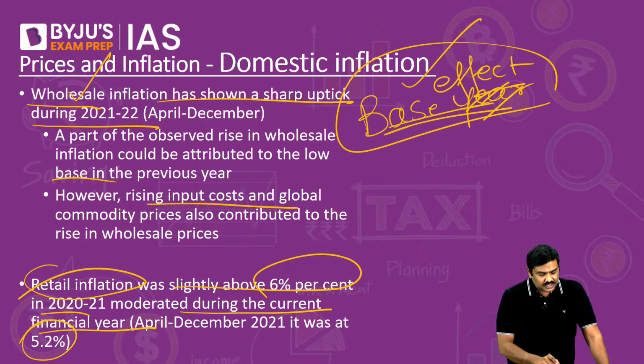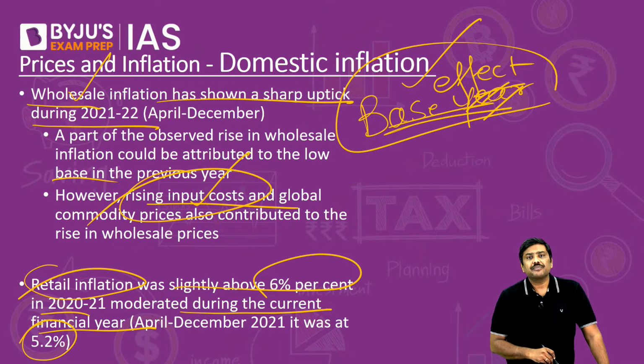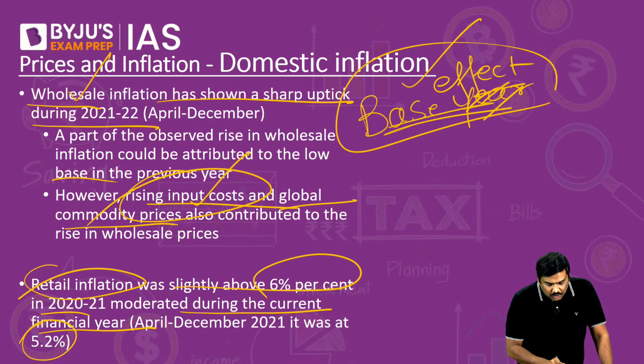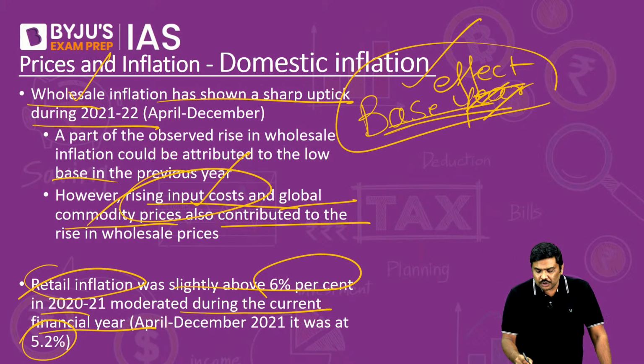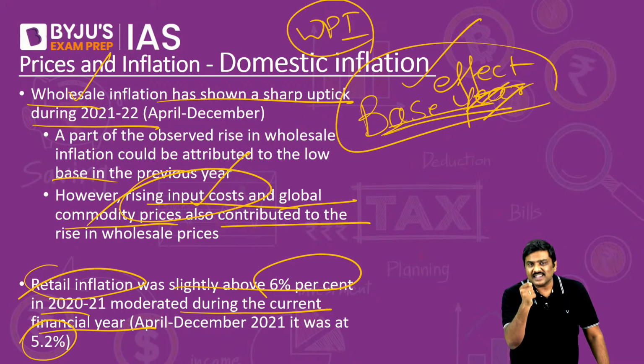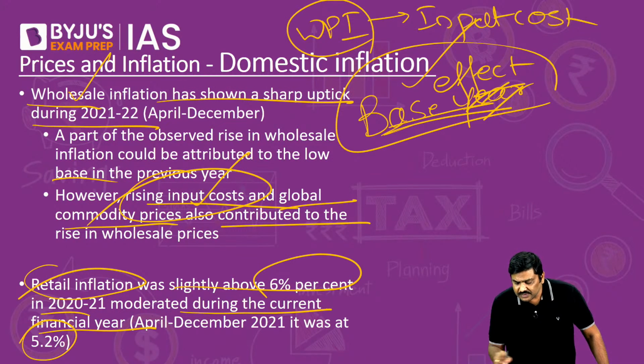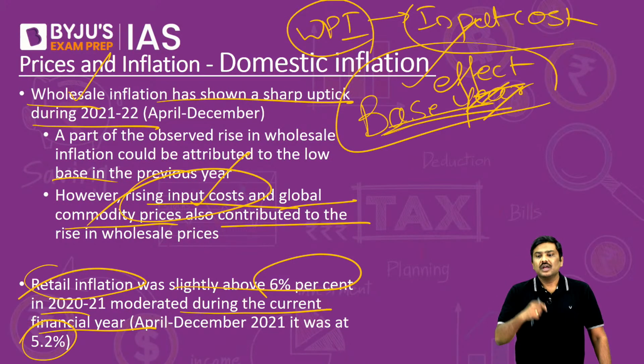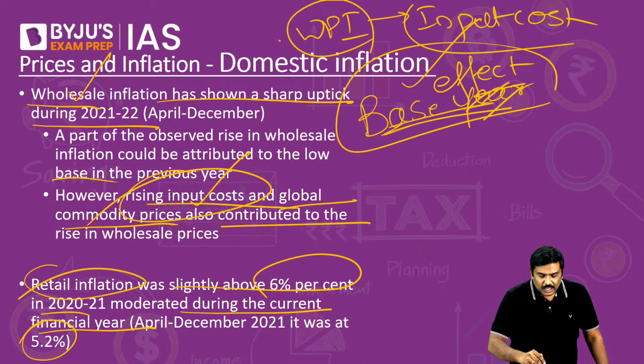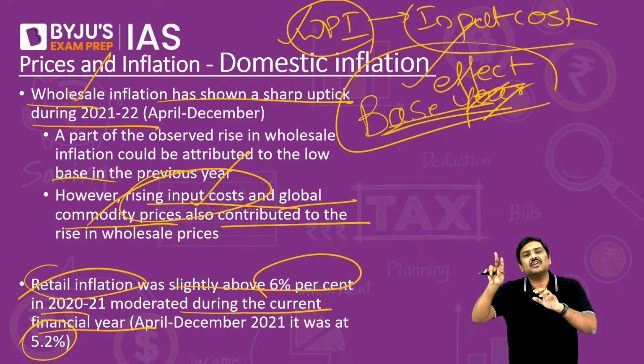And the second reason is the rising input cost, as well as the global commodity prices that have started contributing to WPI. Always remember this, WPI is very, very sensitive to input cost. Is it okay? WPI is very, very sensitive to input cost. When the input cost rises, WPI suddenly shows the reflection of that.